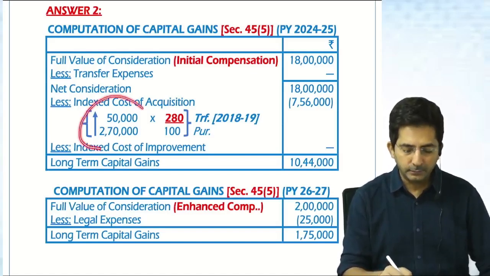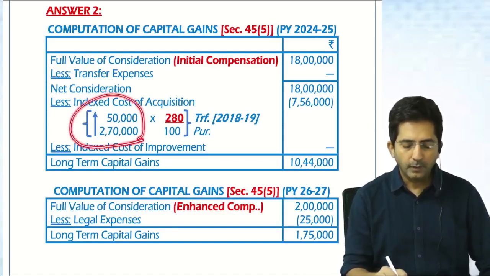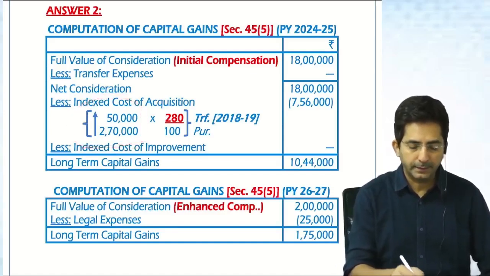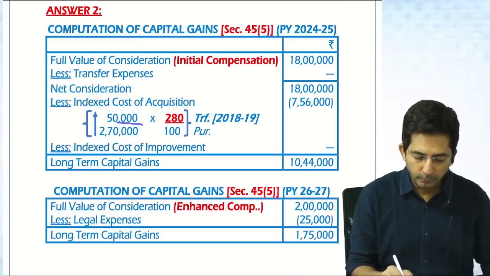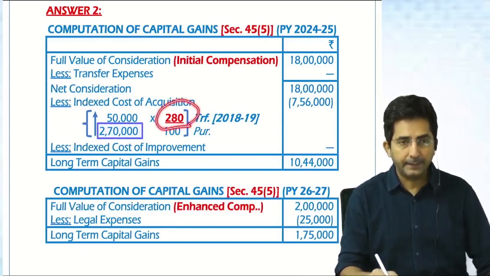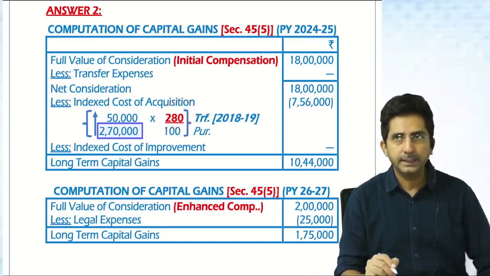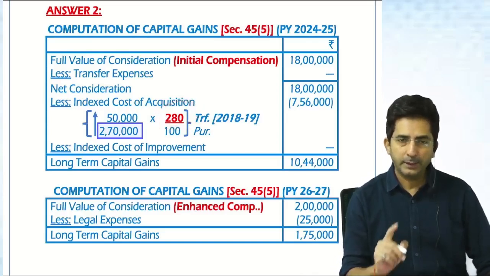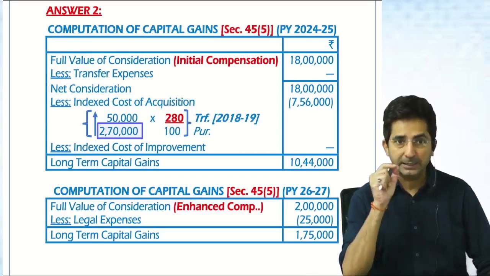So see, why have I done like this, 1, 2, whichever is higher? Because the purchase was before 1/4/2001. So you have to take whichever is higher. And you should also put the amount in the box which you selected. Tell me, in index, what mistakes do students make? They blindly write our latest index in the numerator. Our latest index is 363. Will you write blindly that, or will you check the transfer date?